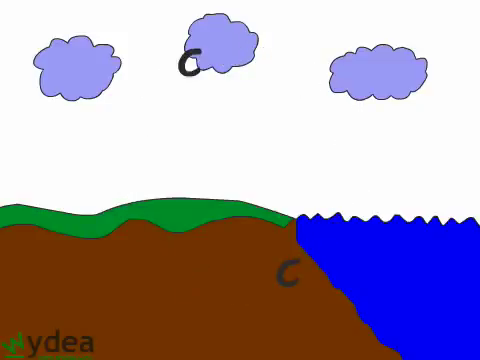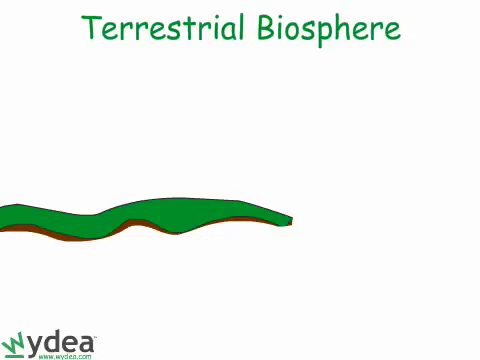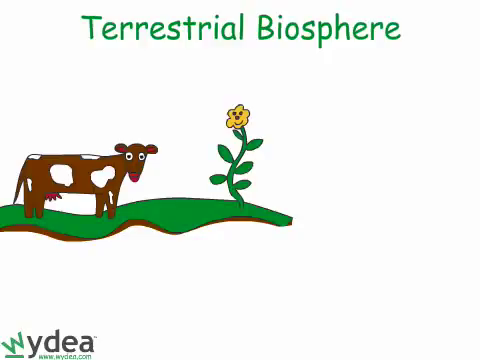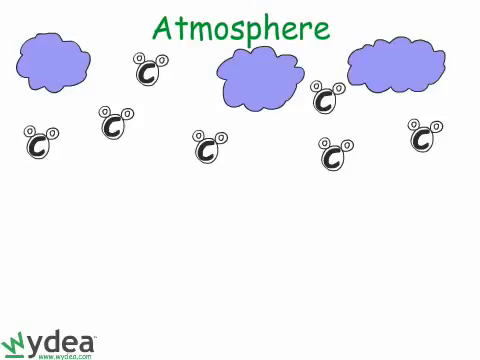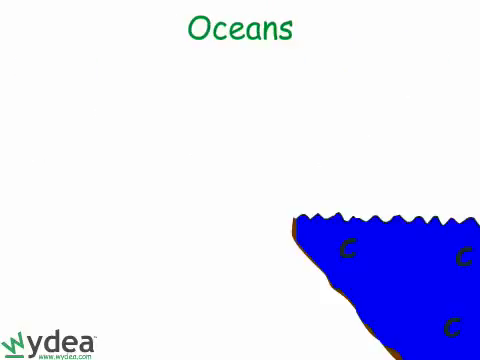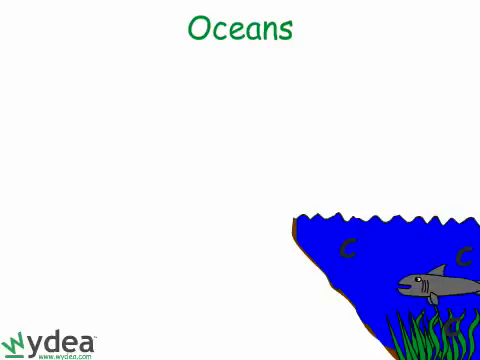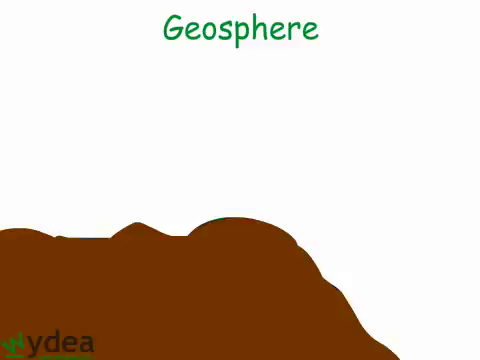The first area we'll discuss is the terrestrial biosphere. The terrestrial biosphere includes all living organisms such as plants and animals that live outside of the oceans. The atmosphere is the layer of gases that surrounds the Earth, what we typically refer to as air. The oceans include all of the water and living organisms and non-living substances within. The geosphere includes all of the land, sediments such as oil deposits, and rock.